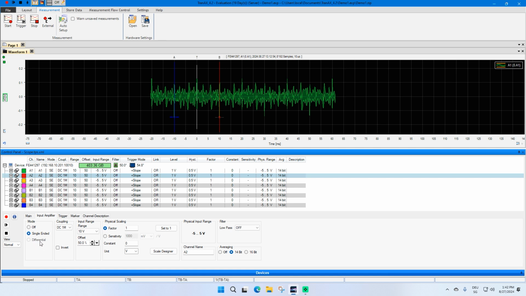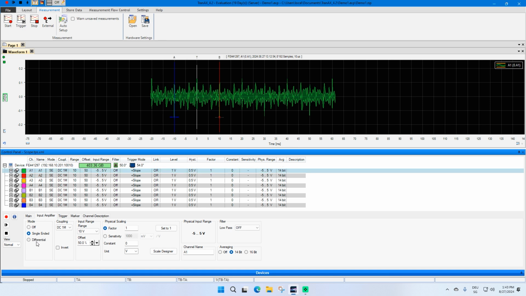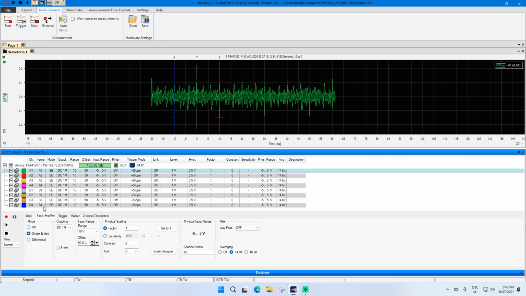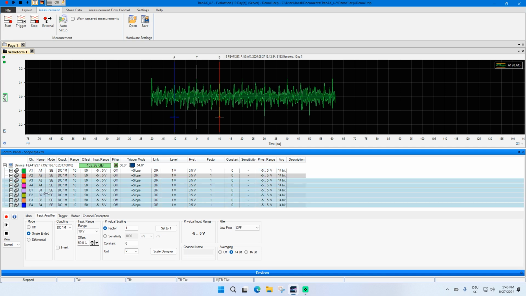First thing to select is if you want to make a single-ended or a differential measurement. If you select one channel, you can set the mode either to single-ended, differential or off. As I've installed only a single-ended board here, if I select differential, you will see that the channel A1 and A2 are combined to differential pair. So you have to connect your differential minus input to the channel 2 and the positive input to channel 1. Channels which are not used in the measurement should be turned off.